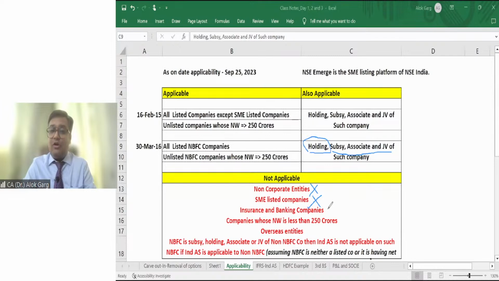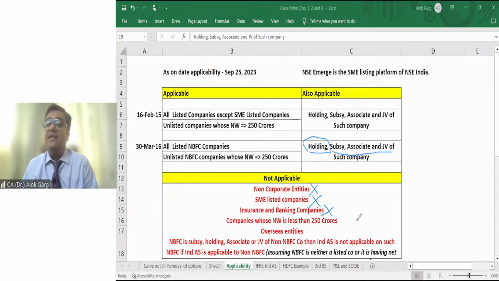Ind AS is not applicable to insurance and banking companies. Friends, initially when Ind AS came, it was made applicable to insurance and banks. Then IRDA, the regulatory authority for insurance companies, and the Reserve Bank of India, the regulatory authority for banks, decided that this is not the right time to apply Ind AS on banks and insurance companies.